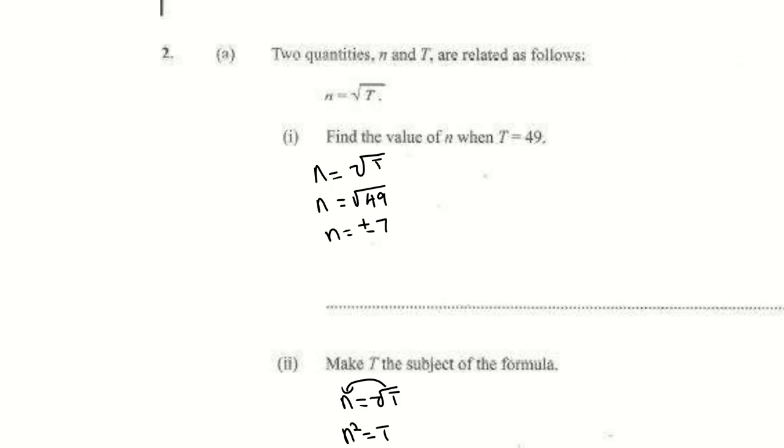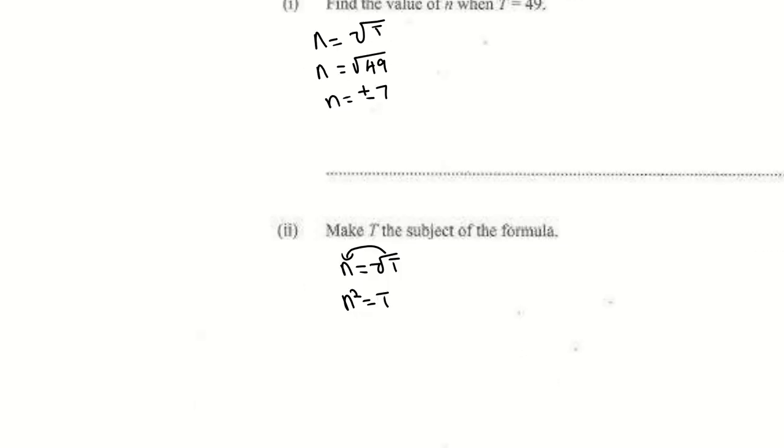Okay, so the first question says find n when t is 49. They told you n is the square root of t, so the square root of 49 is plus or minus 7. Please note when you're finding the square root, the answers are positive or negative. Make t the subject. If n is equal to root t, then t would be n squared, because the opposite of square root is to the power of 2. And that is the answer for this question.